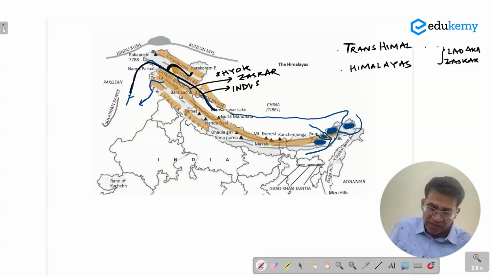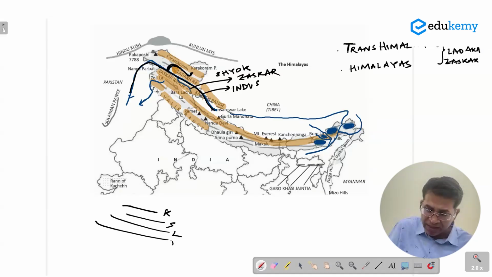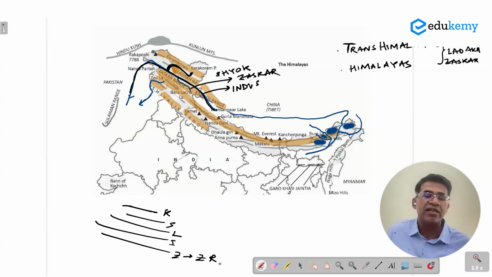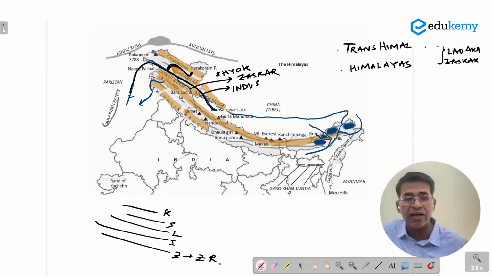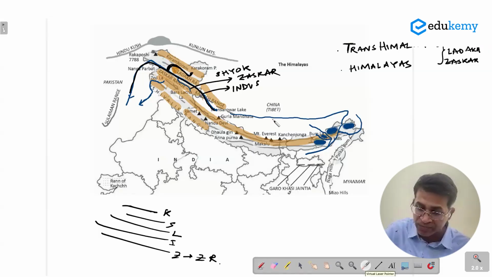So it's Karakoram range, followed by Shyok River, followed by Ladakh range, followed by Indus River, and we have the Zaskar River with the Zaskar range. So these are the sequence. And in the northeast, again, very interesting here. This is something most people do not know or they don't care to know about.